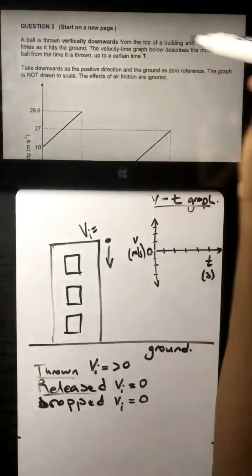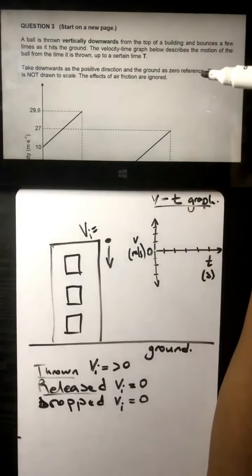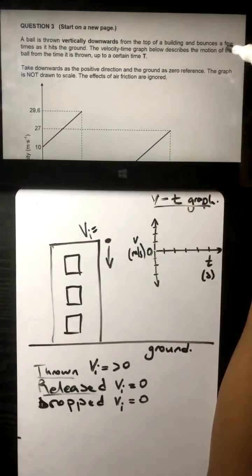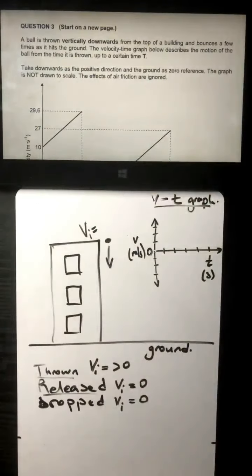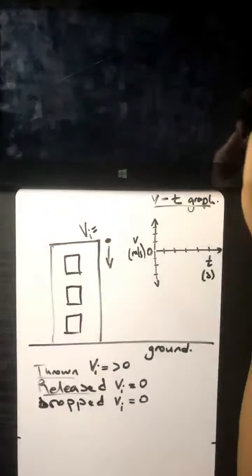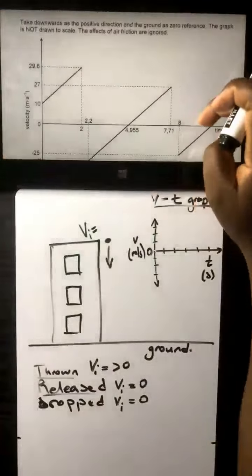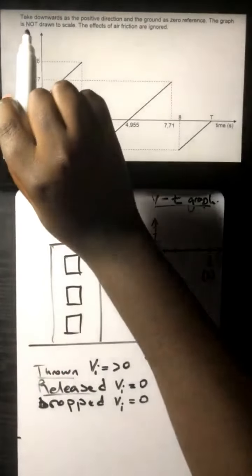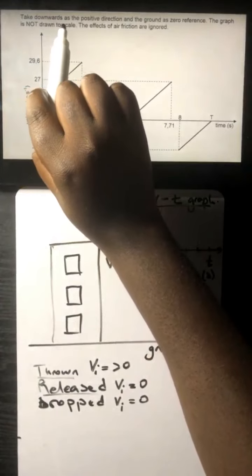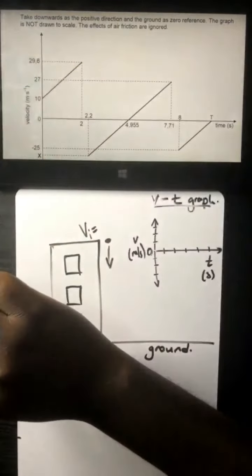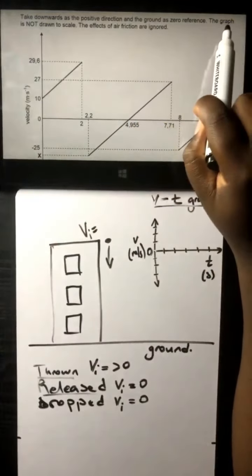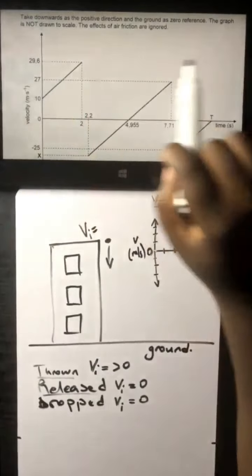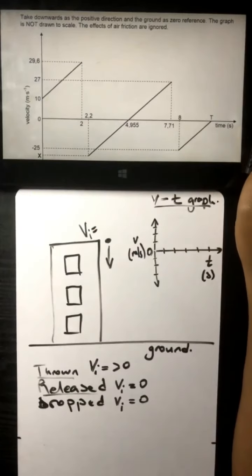So now they're saying this velocity-time graph given below describes the motion of the ball from the time it is thrown up to a certain time, which is time t. Let's have a look at the graph. Obviously, take downwards as the positive direction and the ground as the zero reference. The graph is not drawn to scale. The effects of air friction are ignored.